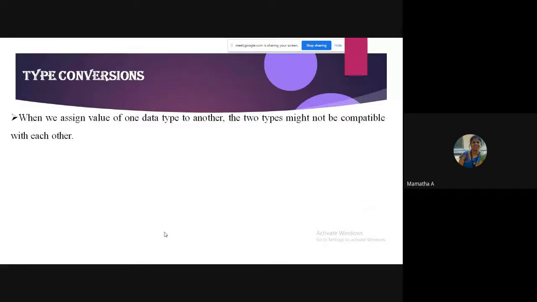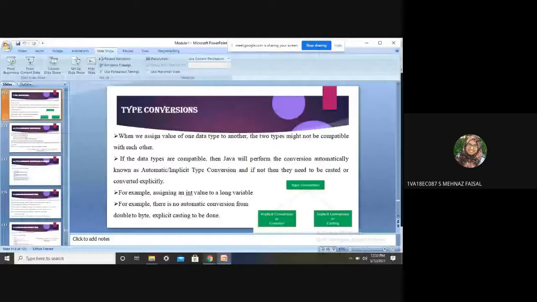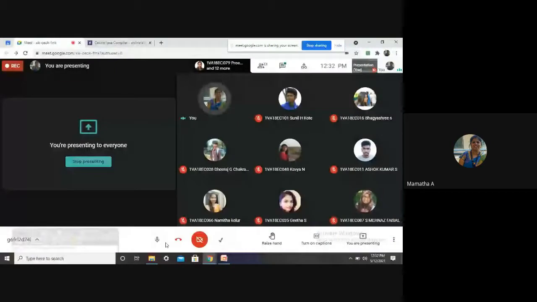We all know that Java supports primitive data types. How many primitive data types are there, students? Can anybody guess how many primitive data types we have in Java? Eight, ma'am. Eight. So you all know there are 8 data types and you all know which they are and their sizes.